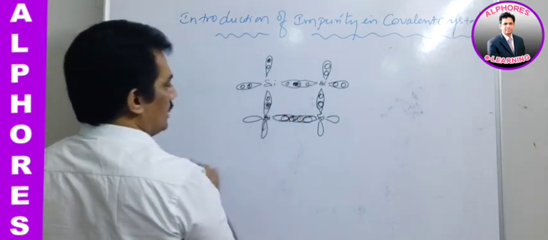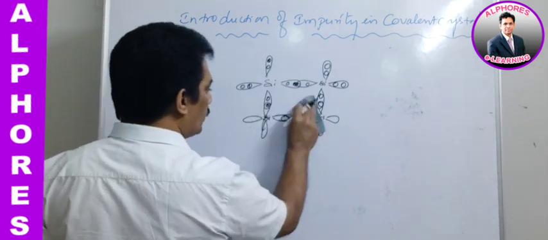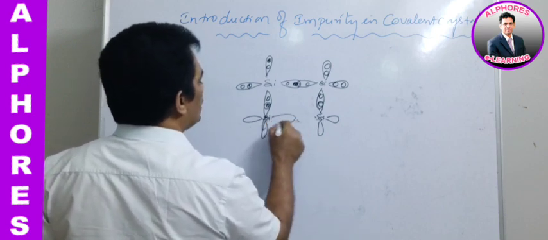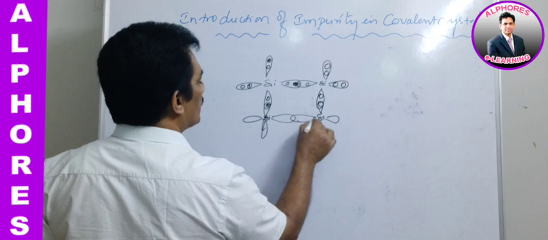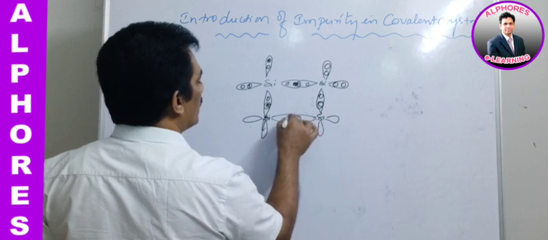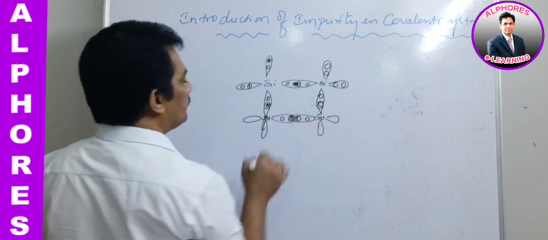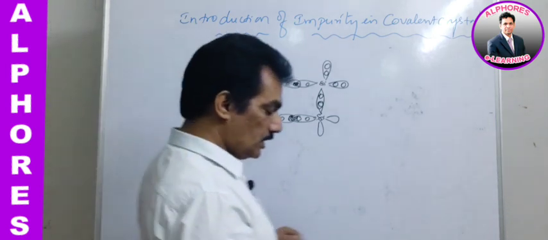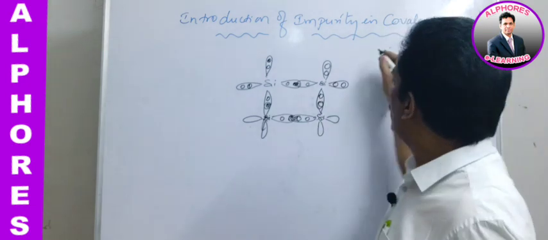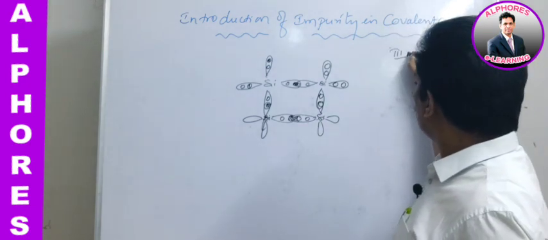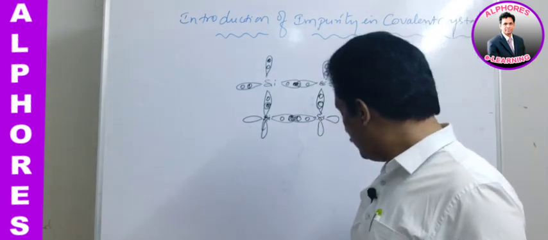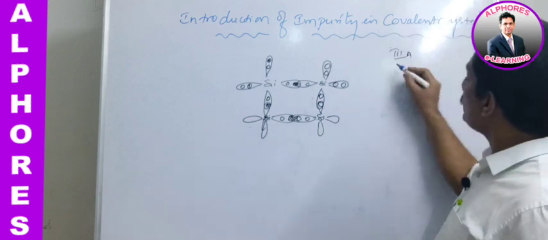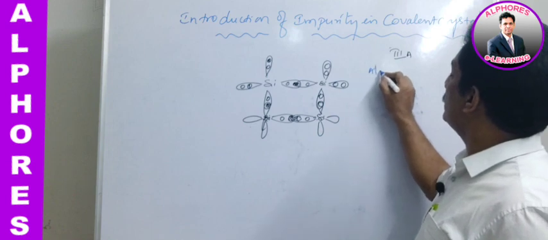In such a case where holes and electrons are both the same in number, for example in this case electron, electron, hole, hole, equally distributed. Now let us imagine some third group element is introduced. What is the nature of that third group element? Let us study this first. Third group, aluminum, let us consider.